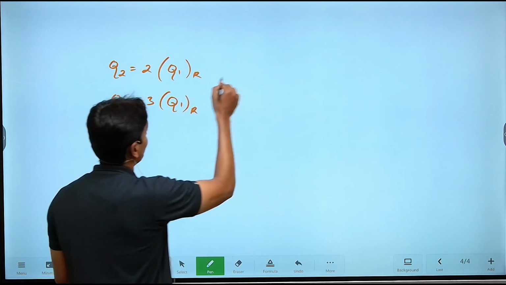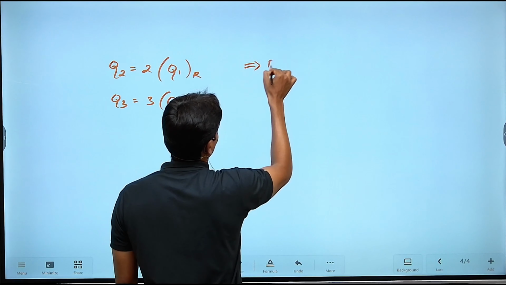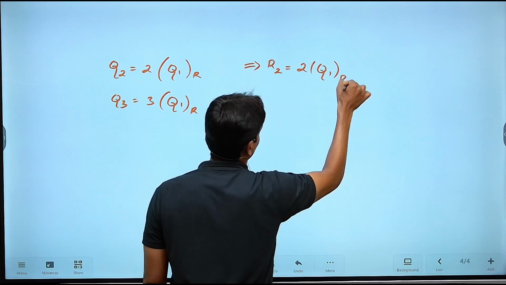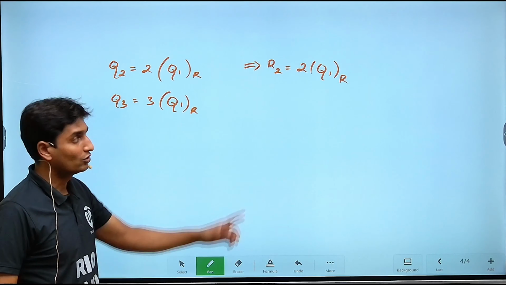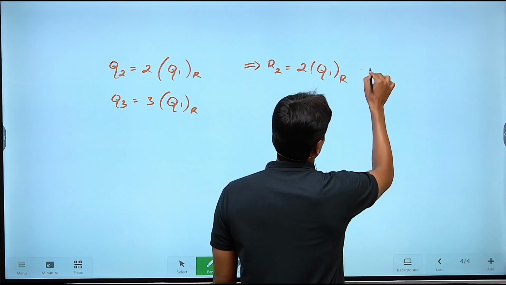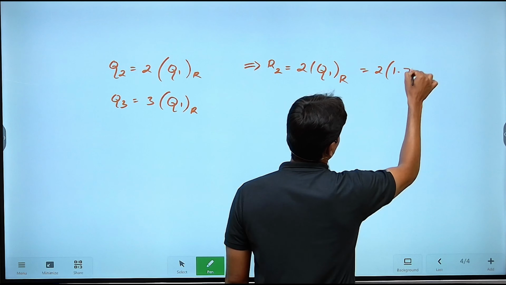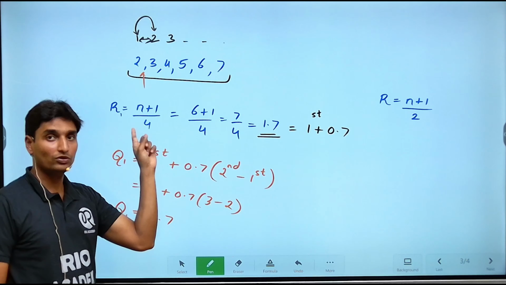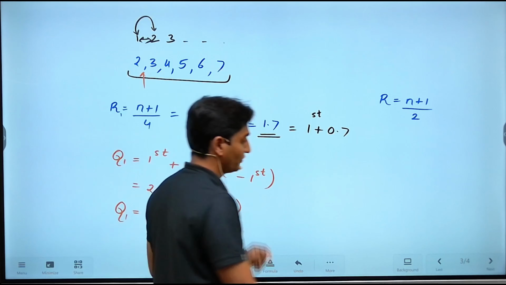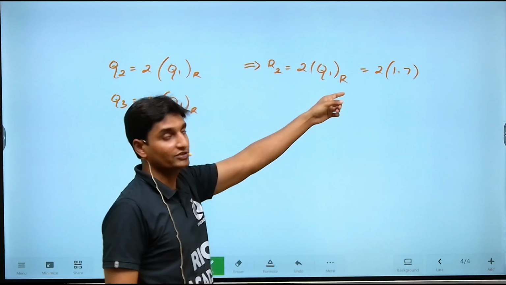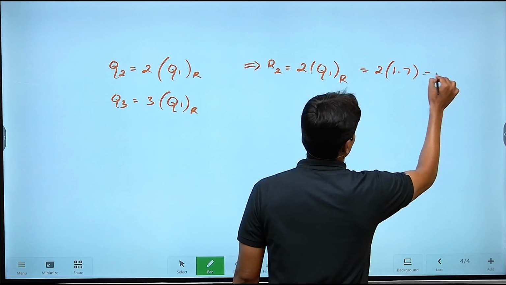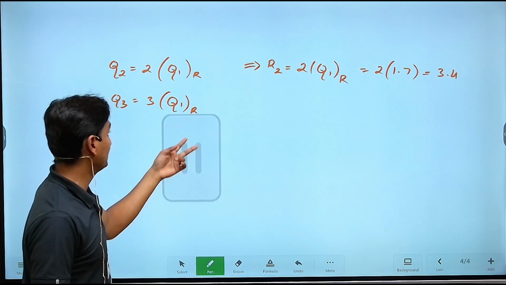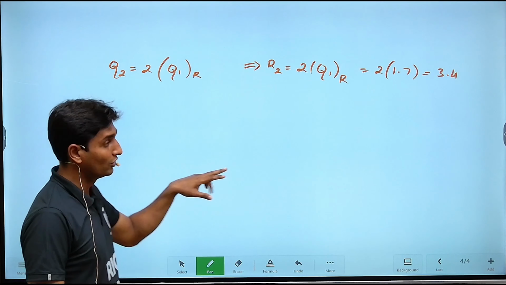Now guys, see, the rank for the second quartile is given by what? 2 into rank of Q1. Correct? This is the rank for the second quartile. So here 2 as it is, and what is the rank of Q1? 1.7, right? The rank for the first quartile we have obtained according to our formula to be 1.7. That rank is what we are to substitute here. So 1.7 into 2 will turn out to be 3.4. Now this 3.4, guys, is the rank for the second quartile.